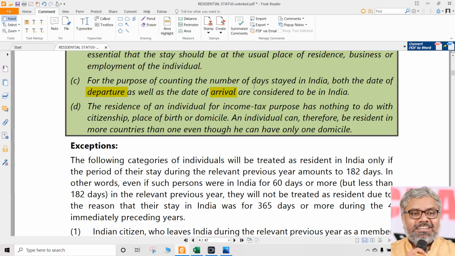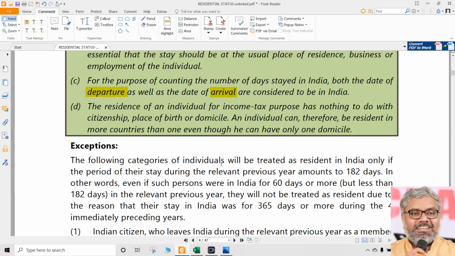Imagine somebody has come on, say, 30th of April 2019, during our previous year 1920. Somebody has come to India. The flight has landed in the midnight, let us say around 2 a.m., that is before even sunrise. But the date has changed already. That means the date of arrival is 30th April. So should that 30th April be considered as if he stayed in India or not? Answer is yes. That should be considered as if he stayed in India only.